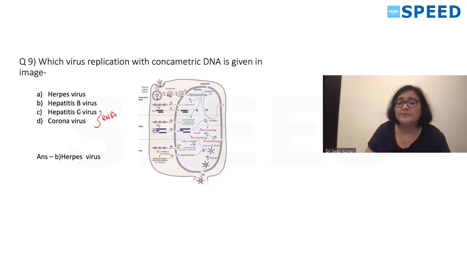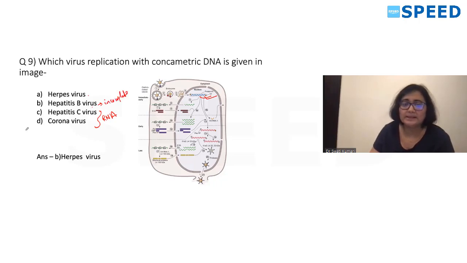Hepatitis C is an RNA virus. Now coming to hepatitis B and herpes virus. The DNA given was a complete DNA. We know in hepatitis B the genetic material is DNA, but it is incomplete. It is not complete, so it will be something like this.